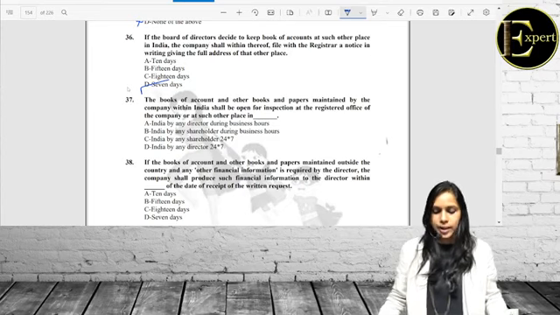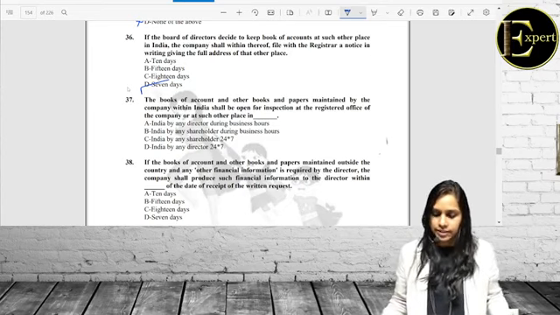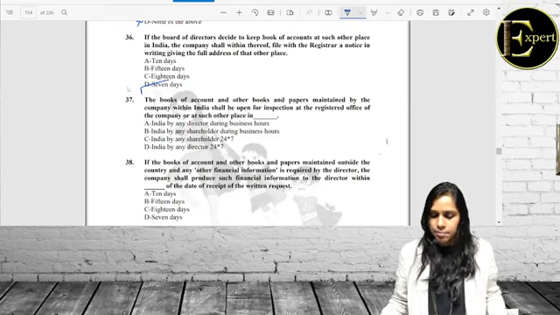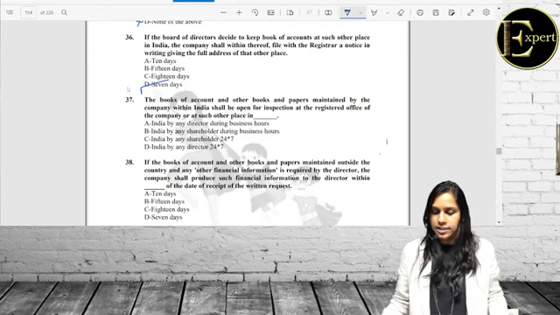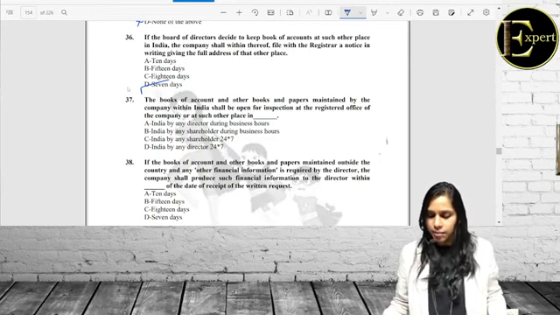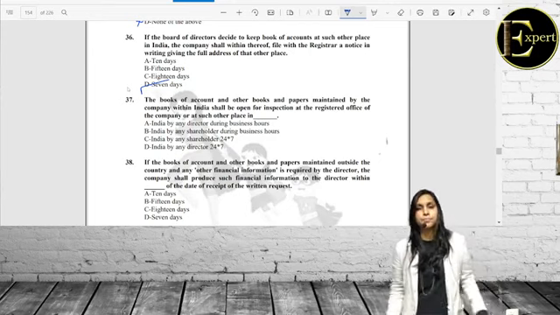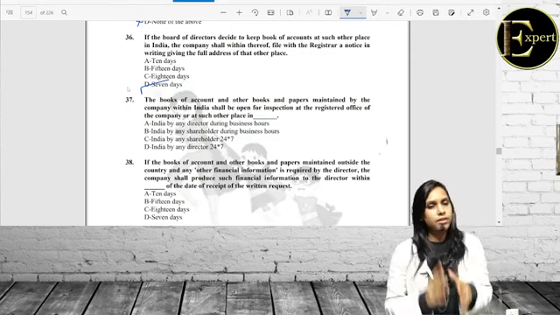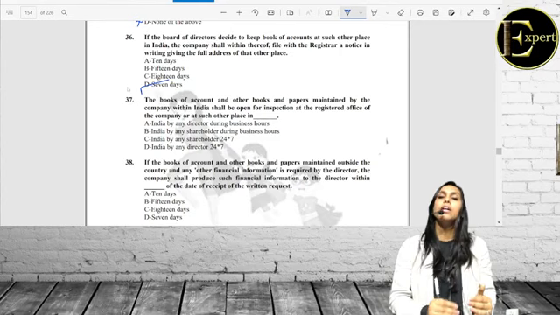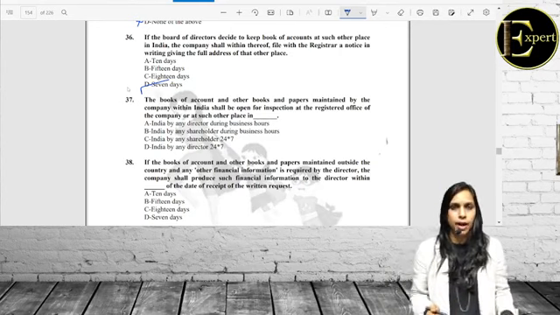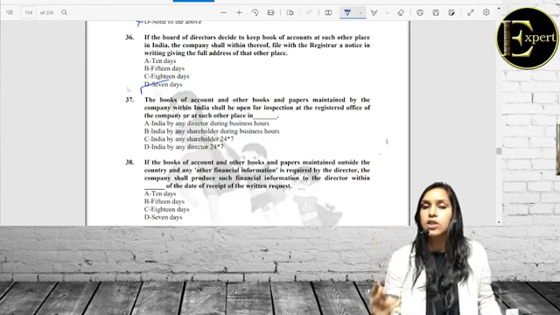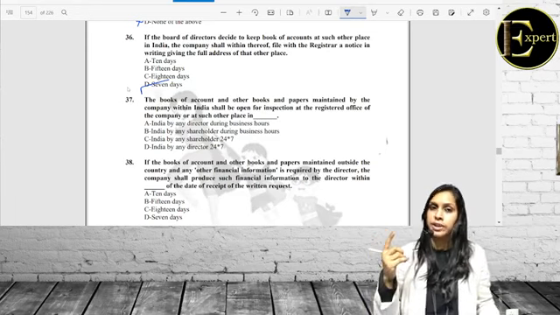Let's quickly go ahead to question number 37. The books of accounts and other books and papers maintained by the company within India shall be open for inspection at the registered office or at such other place in dash. So here they are speaking about inspection of books of accounts. Books of accounts are maintained. Now, who can inspect the books of accounts? Board of directors or shareholders? We have seen that the access to the books of accounts is only and only of the directors.